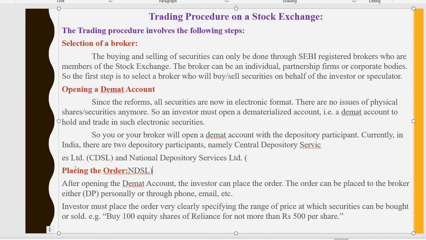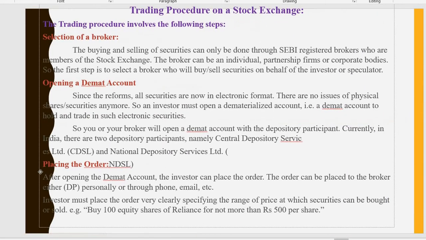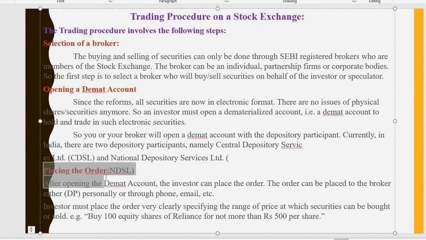The third one is placing an order. After opening a demat account, you need to place an order. The order can be placed with the broker either personally, through phone, or by email. For example, you need to purchase shares of XYZ Company Limited.